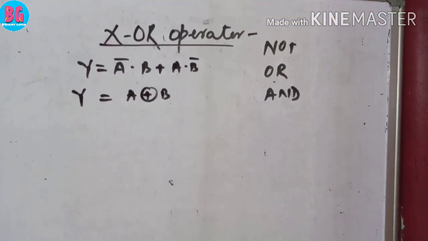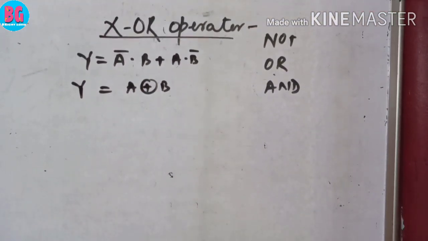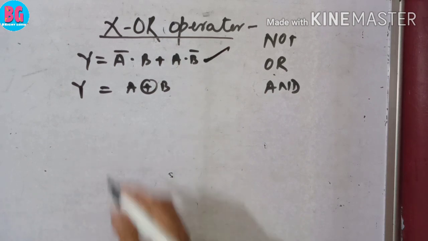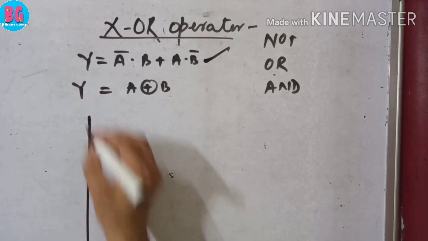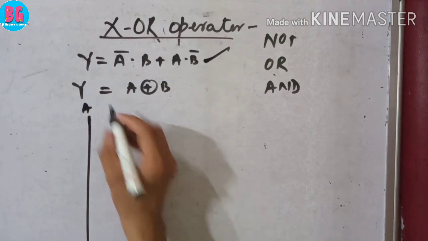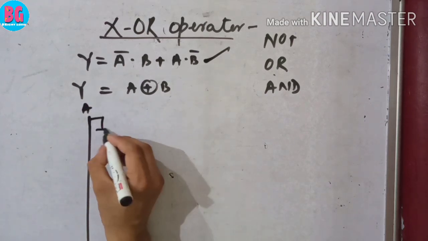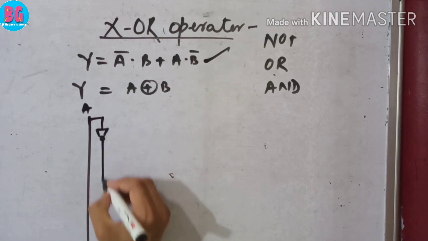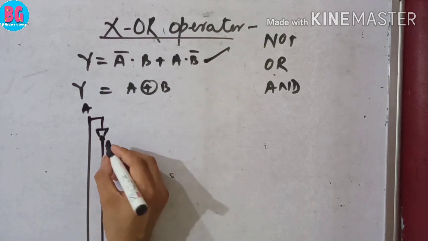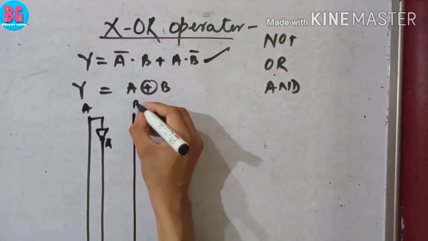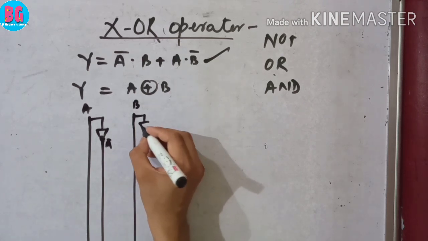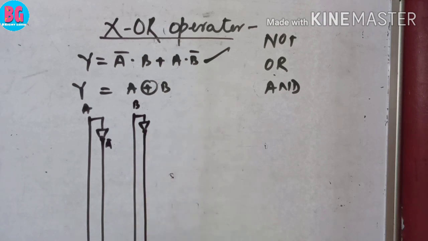Now we are going to make the circuit for XOR operator with the help of this logical Boolean expression. Here is A, this is A bar, here is B, this one is B bar.